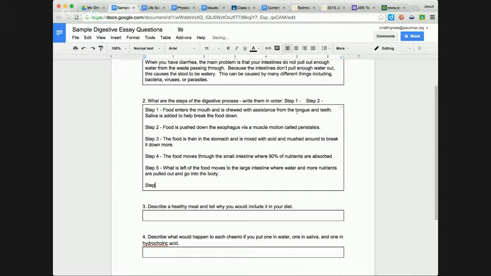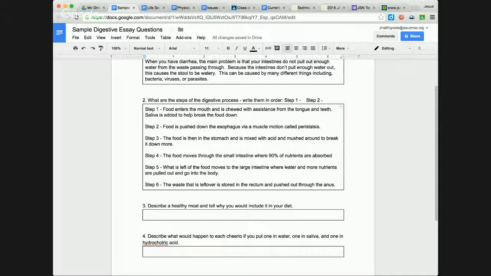And then step 6 would be the waste that is left over is stored in the rectum and pushed out through the anus. So that would be a 6-step process of the digestive process. And if you were to write something with this sort of level of explanation, that would be full points on your essay question. Let's move on to the next one.